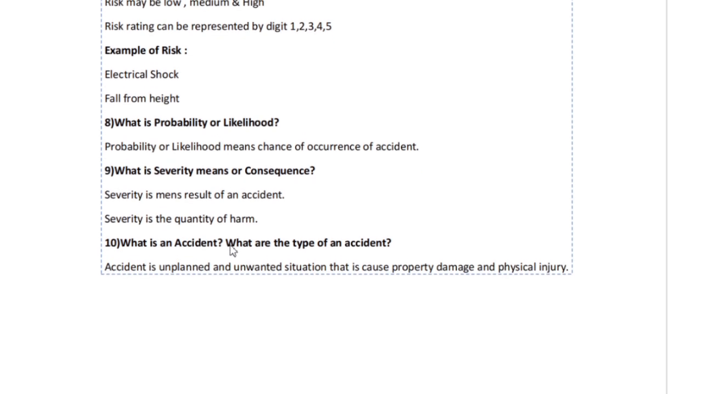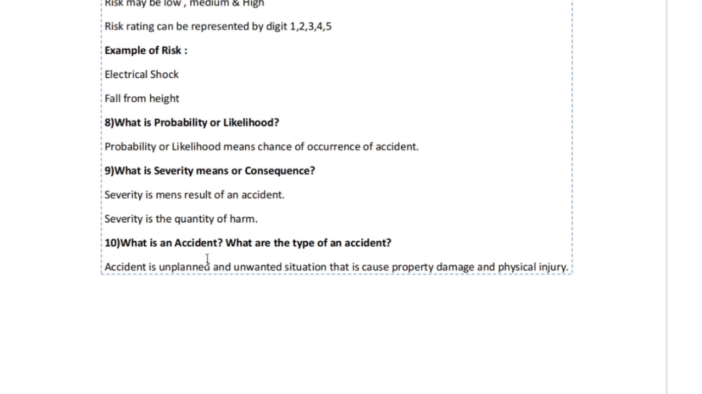What is probability or likelihood? Probability or likelihood means chance of occurrence of an accident. What does severity mean and what does consequence mean? Severity means result of an accident. Severity is the quantity of harm.